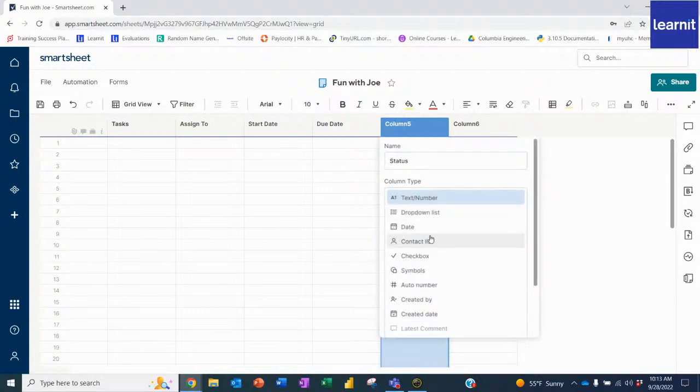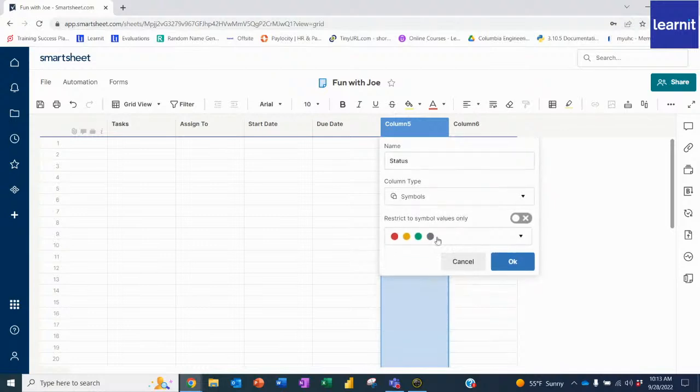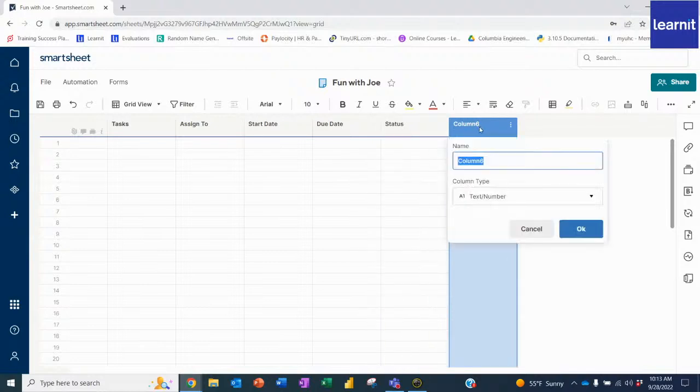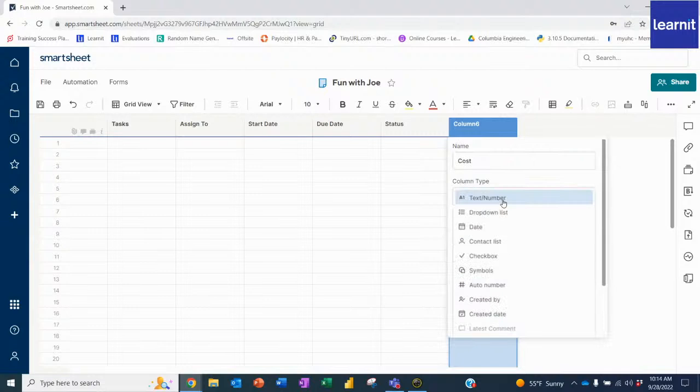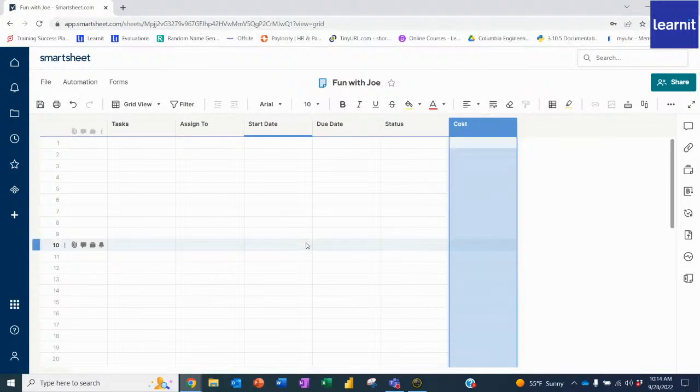And I can use anything for this. I could do a drop-down list. I can do symbols if I wanted to. Symbols are always nice. You can use any of these symbols. Well, let's use this one. This looks good. I'll make something up with those. And then for this last one, I might do cost. And that will be a number. So I think I could just keep it at text or number. And we can do some formatting a little later with these. And I'll click OK. So I think this looks great.